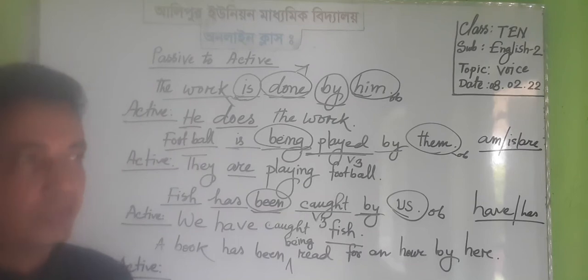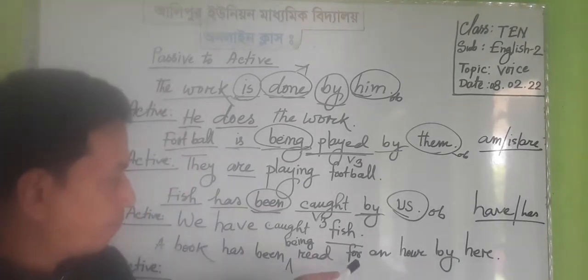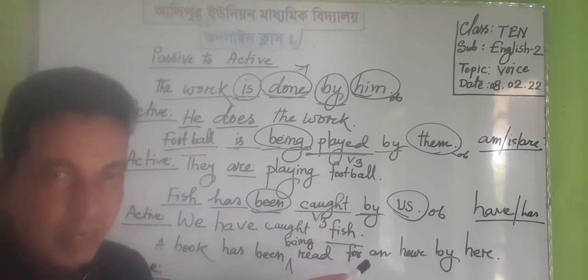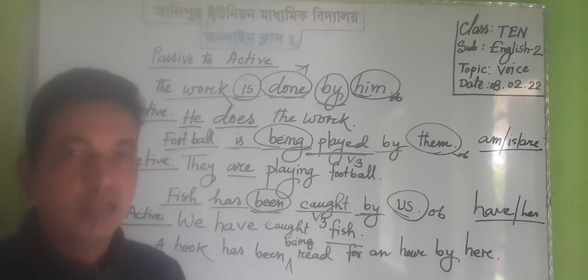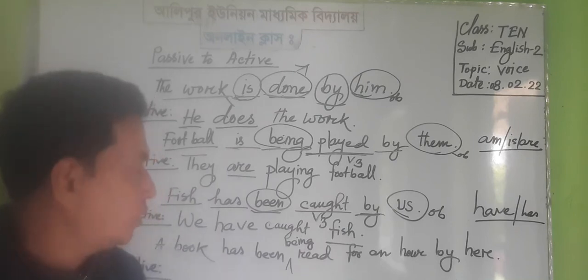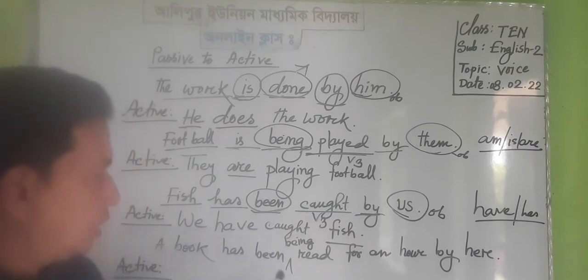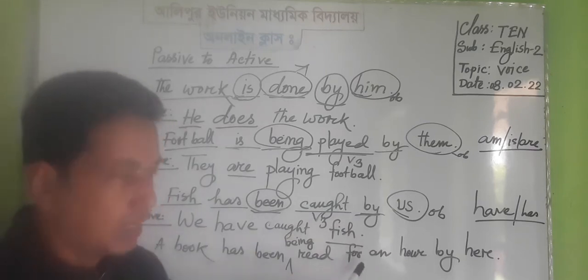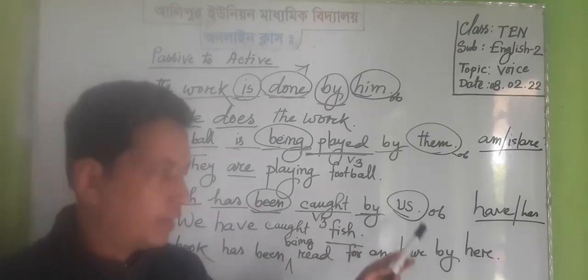Because this tense indicates an exact time or a period of time. When we see a period of time, we use for before the time, and when it expresses an exact time, then we use since before that time.